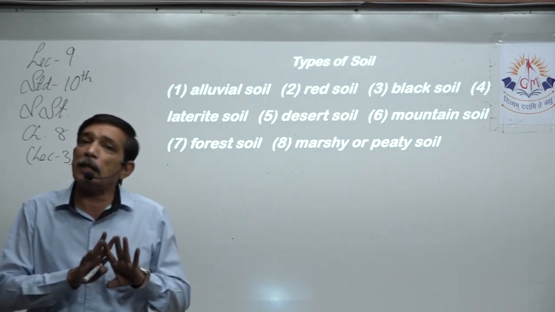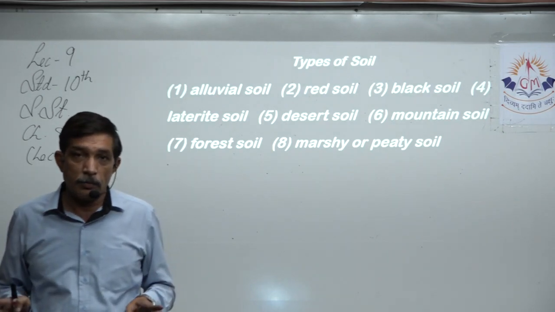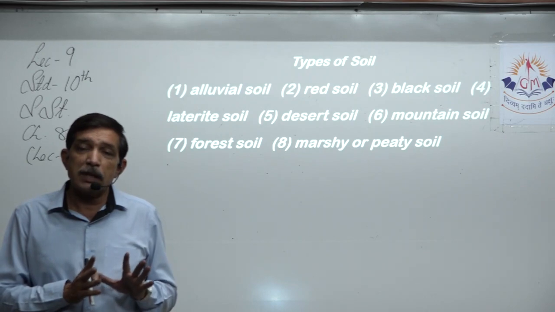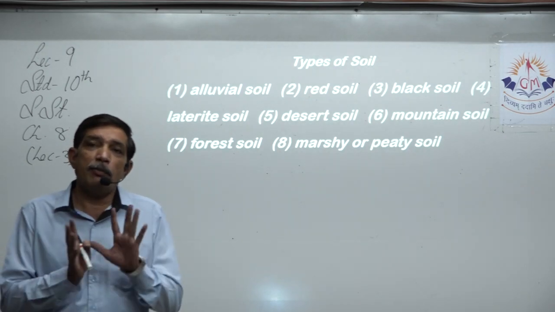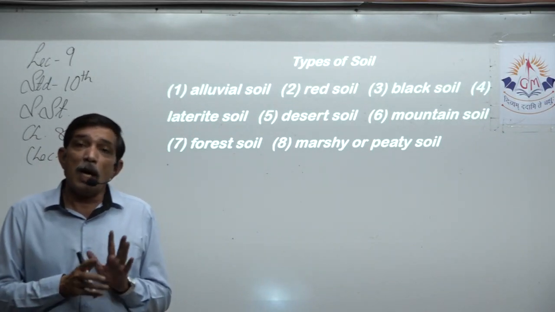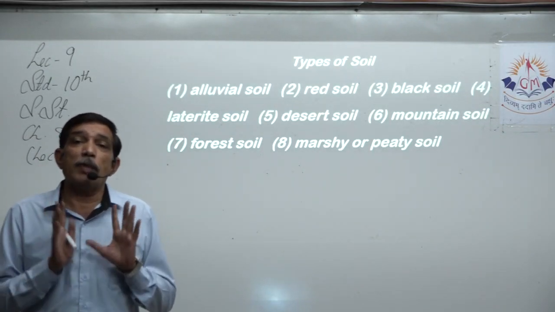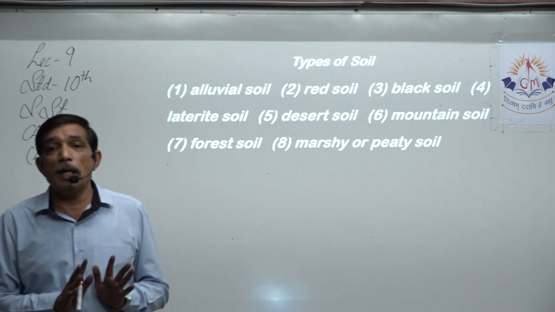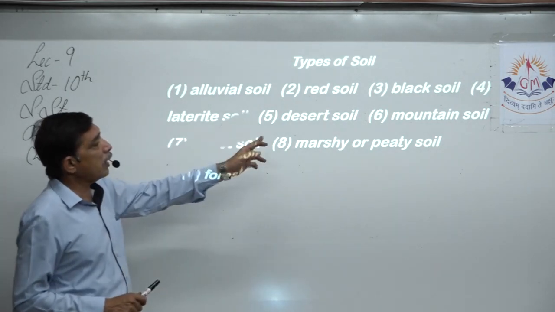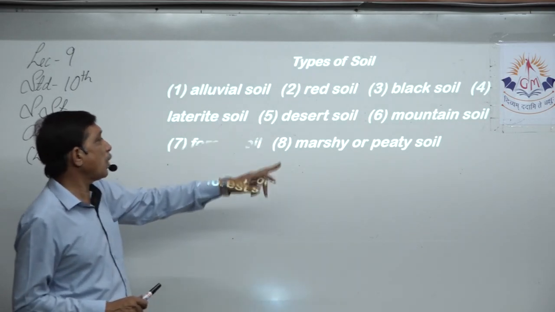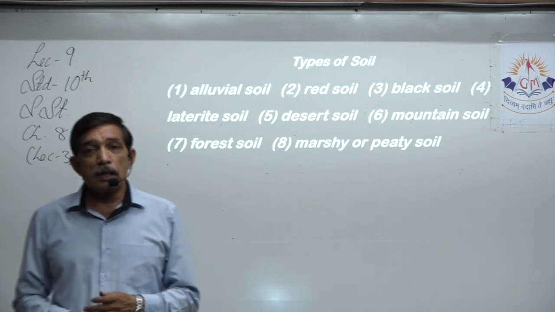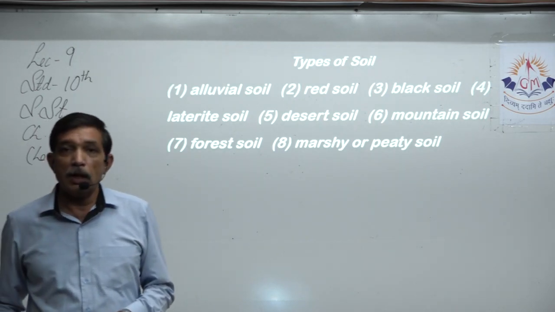Apart from these, a 9th one does not exist, because this is an official authority which has declared that India has these major types. It will be scattered, right? But these are the 8 major types of soil available in India, right? So they are 8: alluvial, red, black, laterite, desert, mountain, forest, marshy or peaty soil. Yes, these are the 8 types of soil available in India.